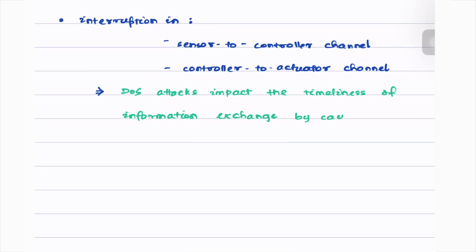By causing packet losses. How? Through radio interference or jamming.